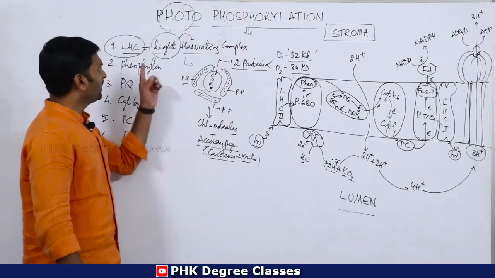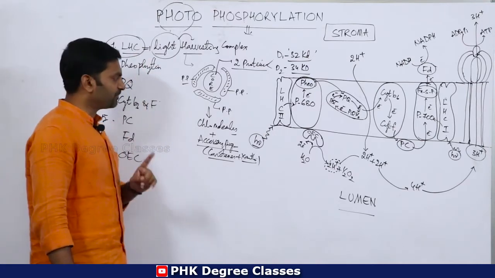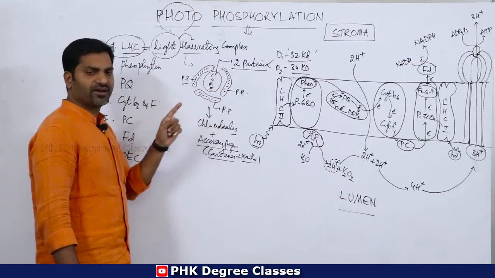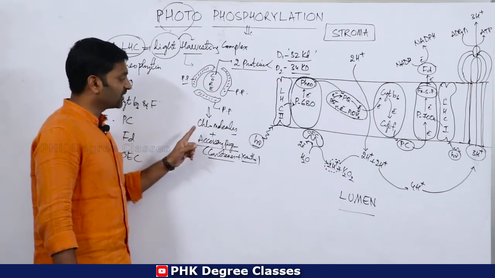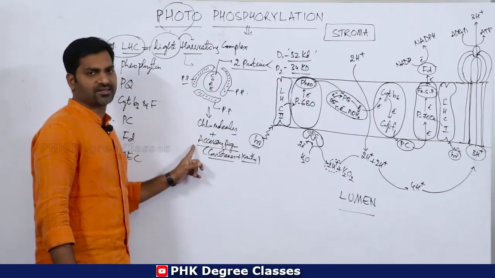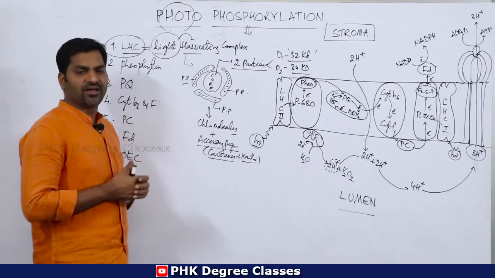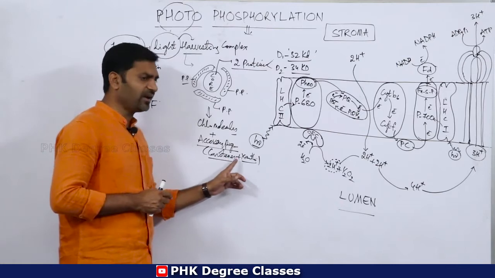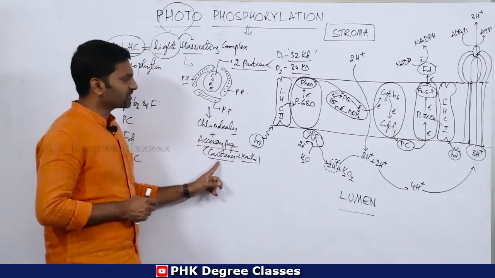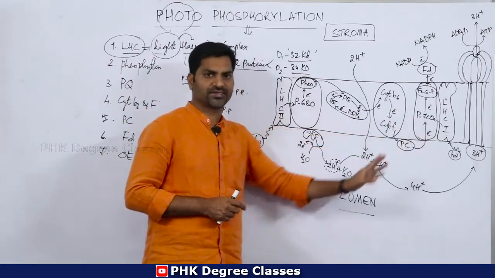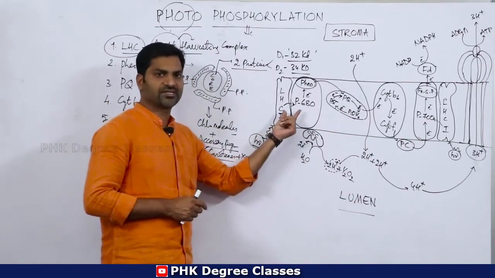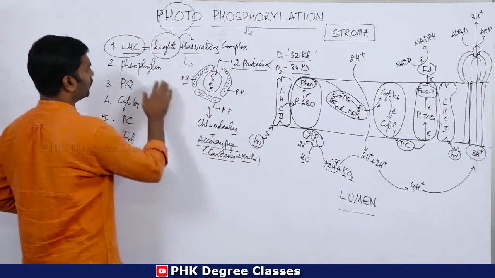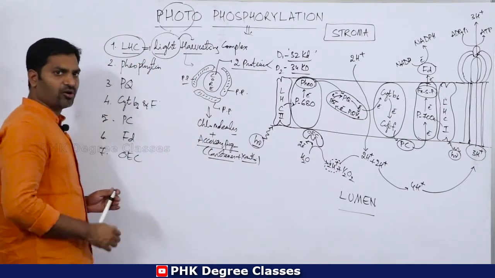So basically every light harvesting complex is composed of these two units, core and peripheral region. All of the core and peripheral region is composed of chlorophyll molecules and accessory or protective pigments. Accessory or protective pigments are of two types: carotenes and xanthophylls. Carotenes are associated with LHC1 or photosystem 1, whereas xanthophylls are associated with photosystem 2 or LHC2. Clear? So this is all about LHC, light harvesting complex.